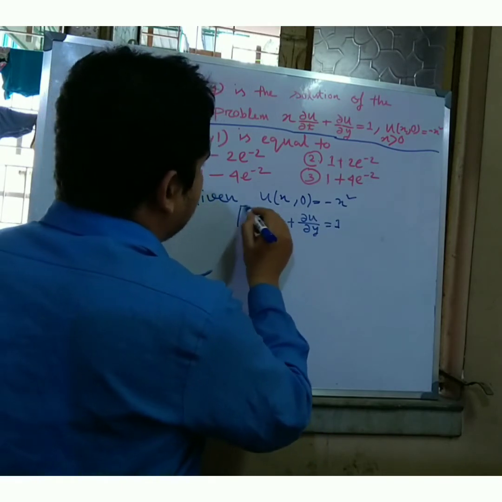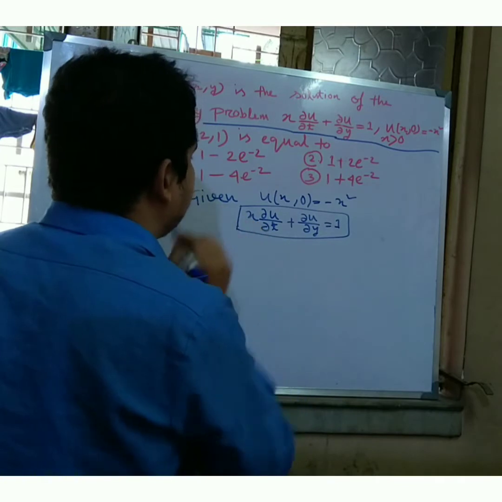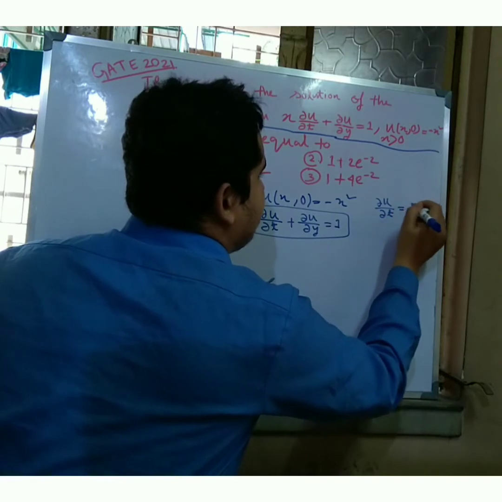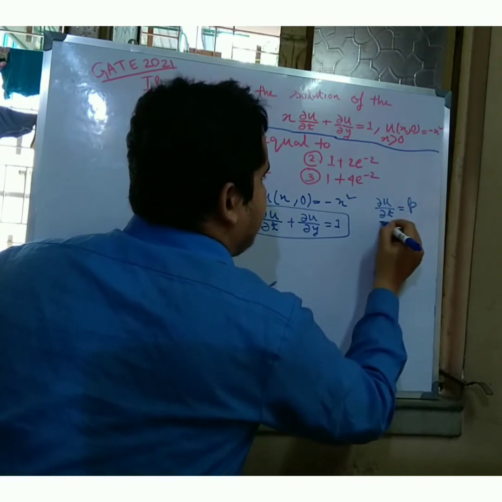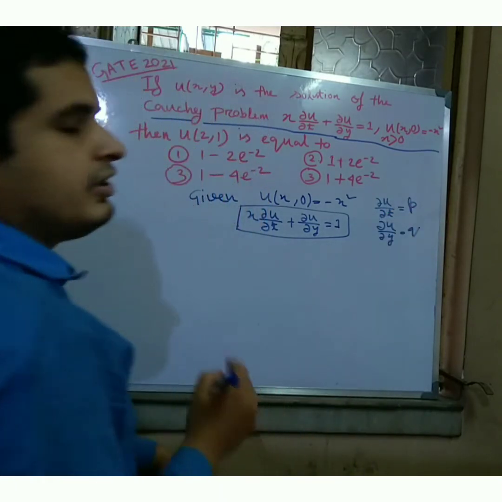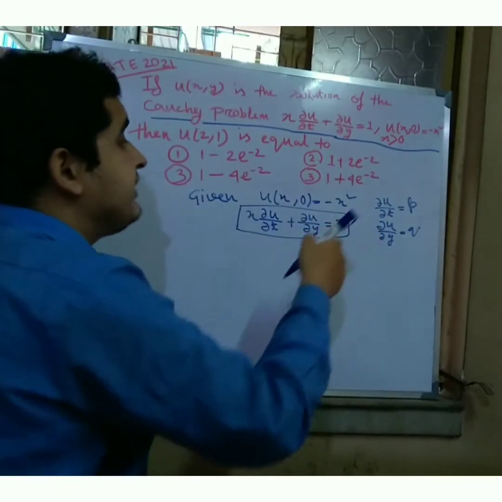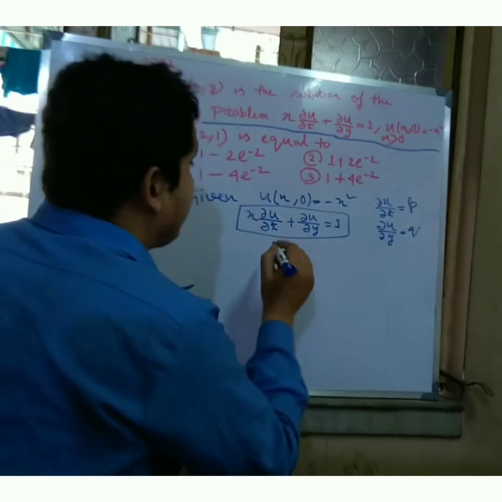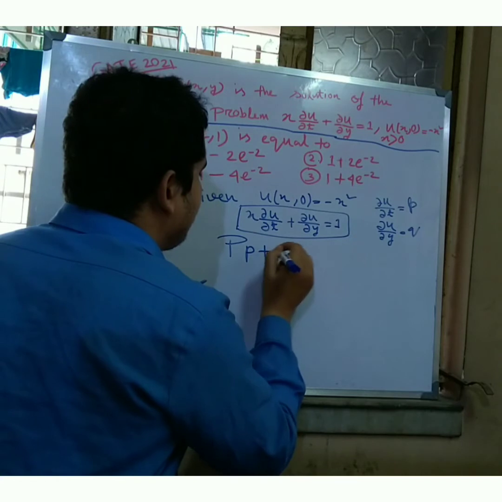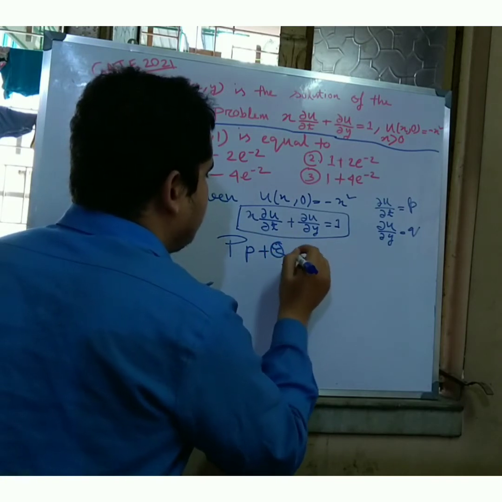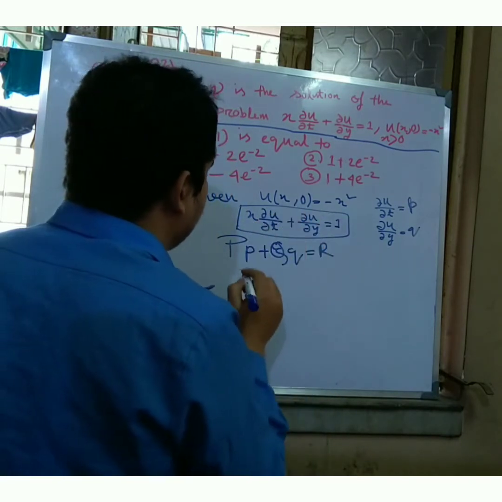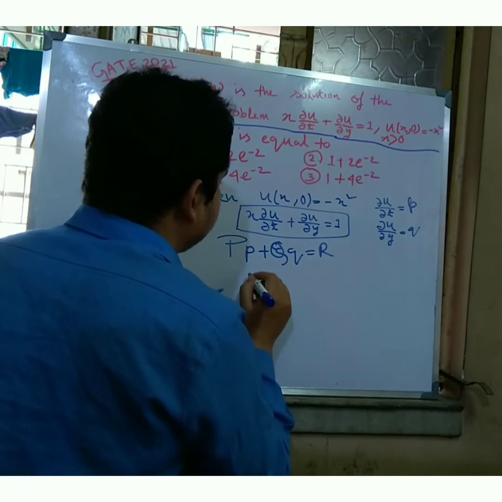Now this equation we compare with Lagrange's equation. Friends, I will write ∂u/∂t as p, small p, and ∂u/∂y as q. ∂u/∂t is equal to p and ∂u/∂y is equal to q, friends. You must remember. And after that, it can be written as capital P, small p, plus capital Q, small q is equal to R. Comparing this equation with this equation, whatever I will get.